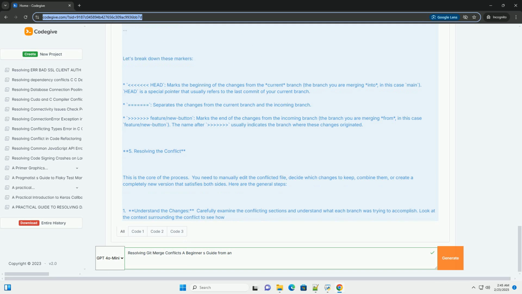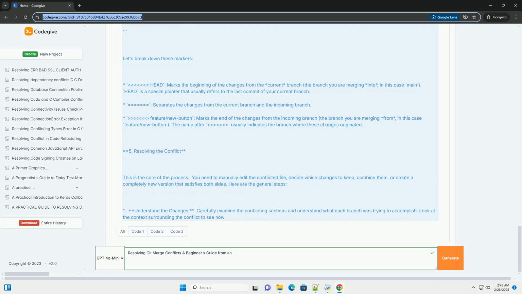Scenario 4, choosing a completely new message, for example submit. 6. Staging and committing the resolved file. Once you've resolved all conflicts in a file, you need to stage and commit the changes. 1. Stage the resolved file, use git add to stage the resolved file. 2. Commit the changes, create a commit to finalize the merge. Git will automatically create a merge commit message. You can edit this message to provide more context about the conflict resolution.